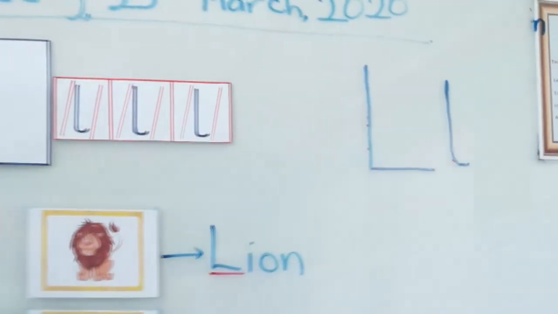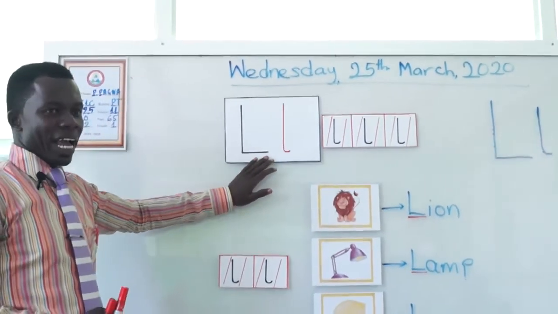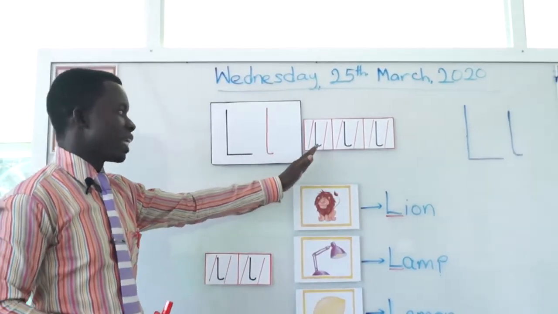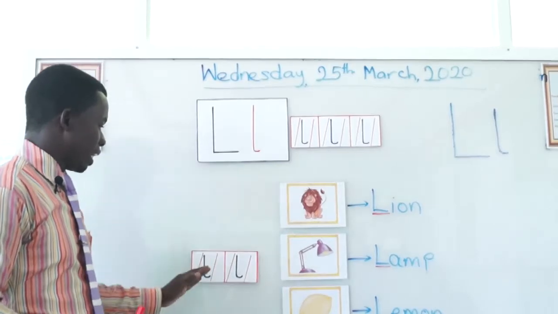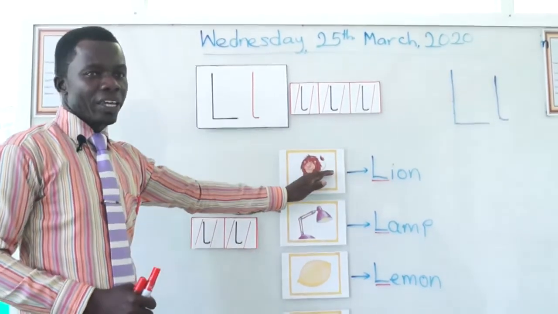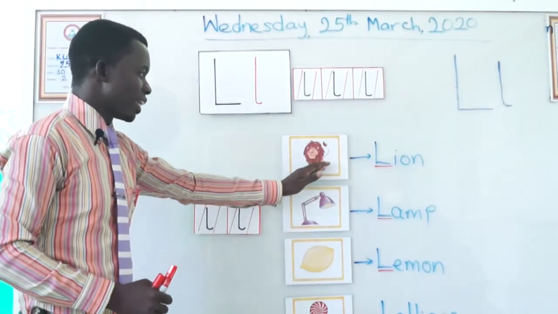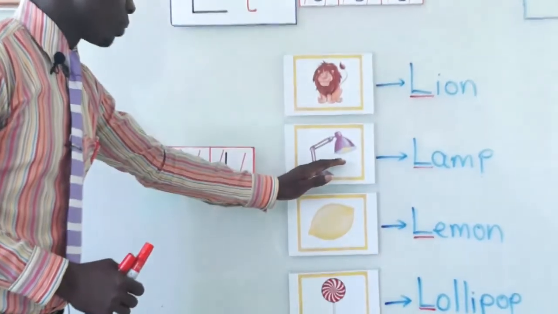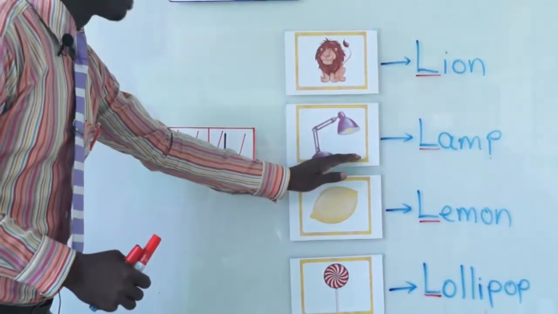Now let's go over the lesson again. This is letter L, uppercase and lowercase. The sound is L, L, L. L, L, L, lion. L, L, L, lamp.